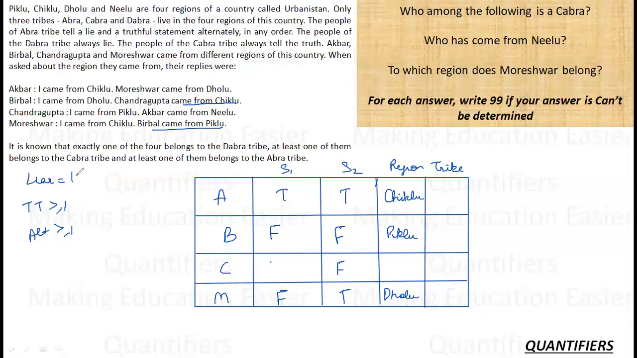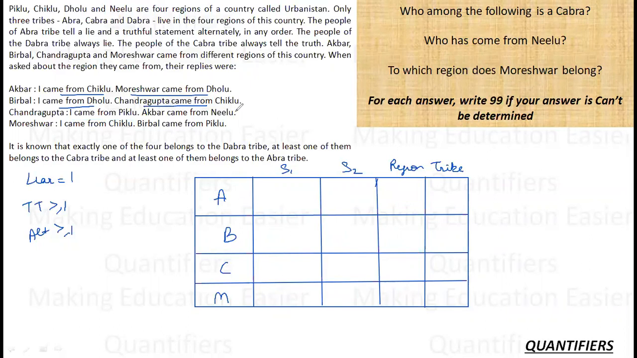If Birbal is from Piklu, then Chandragupta's statement that I came from Piklu is also a false statement, which means that we have two liars with us, which is not possible. Which means this statement is definitely not true. So if this is not true, then this is false. Even in that case, there are two liars, which is not possible. Which means my assumption that Akbar was a truth teller is a wrong assumption.